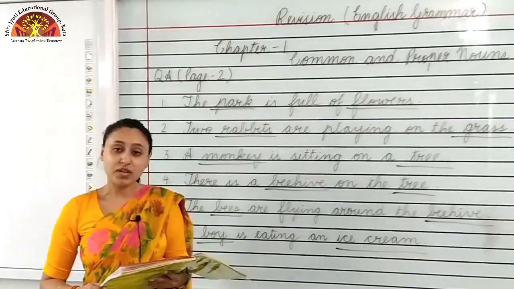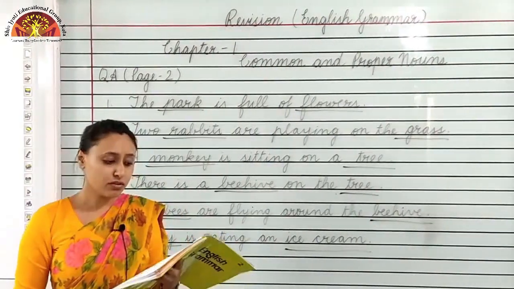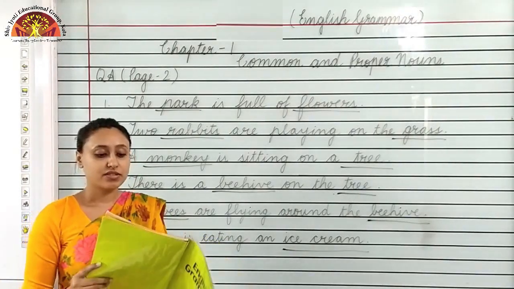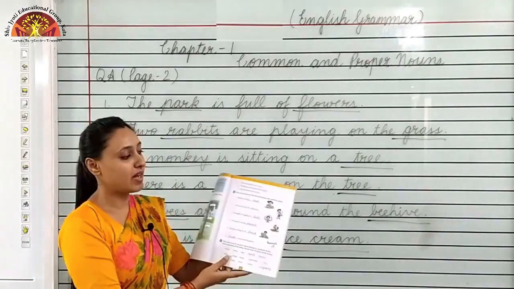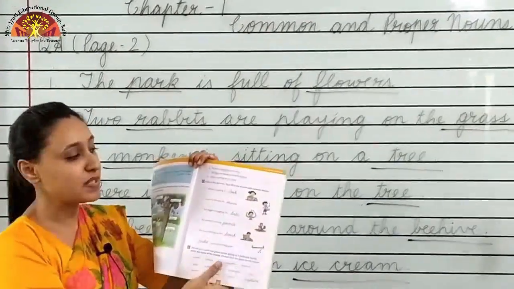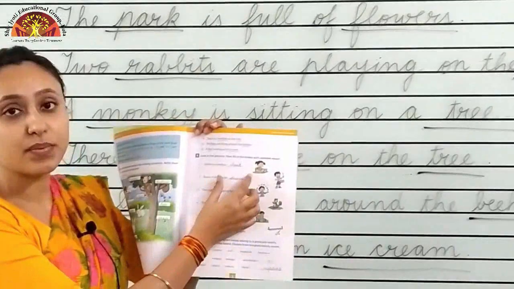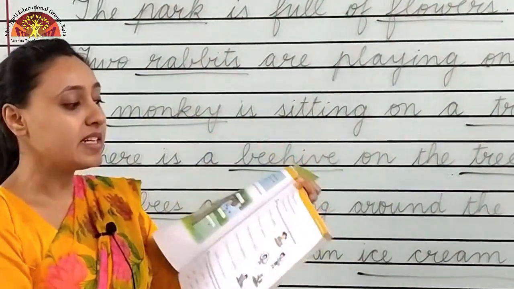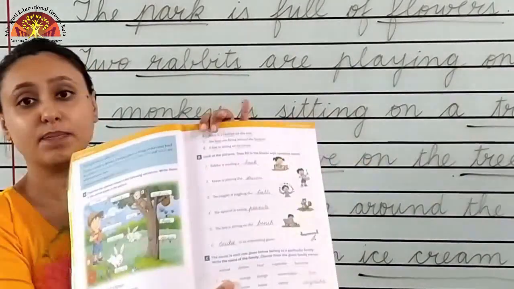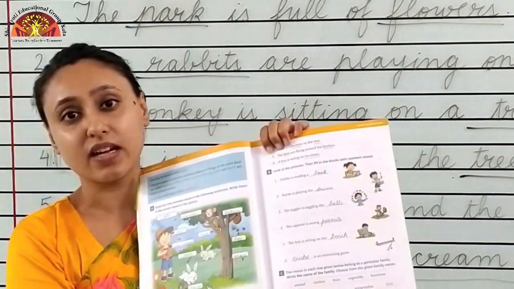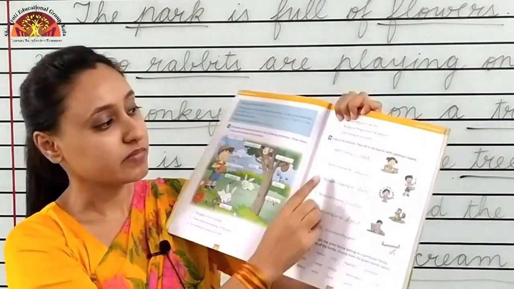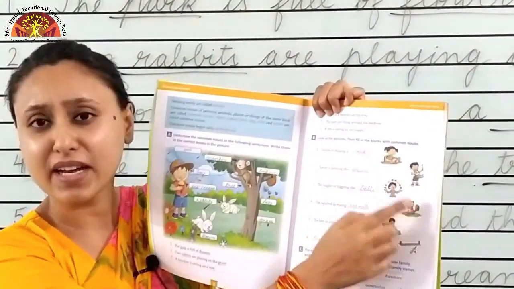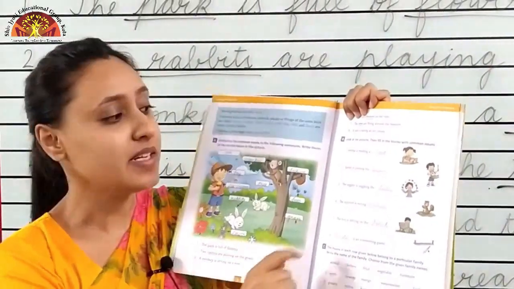Children, now question B. Look at the picture, then fill in the blanks with common nouns. Children, in this, what do you have to do? You have to first look at the picture, then fill the blanks with common nouns. First, Sahiba is reading a dash. See, you can see a picture. What is Sahiba reading? A book. Karan is playing the dash. What is Karan playing? Karan is playing drum.